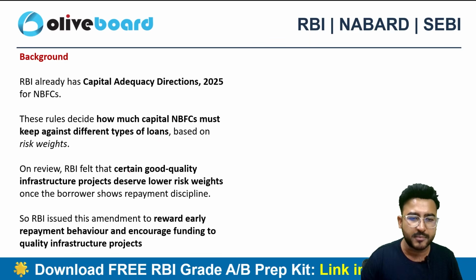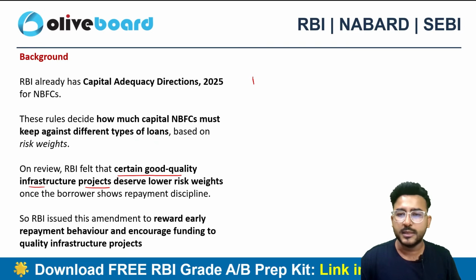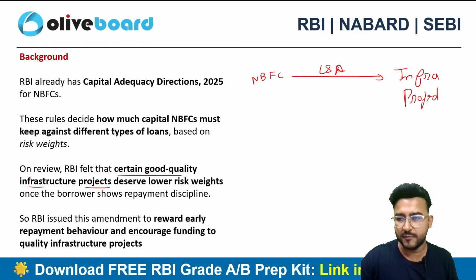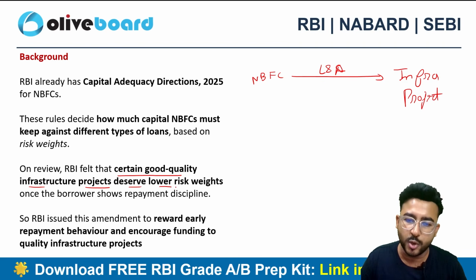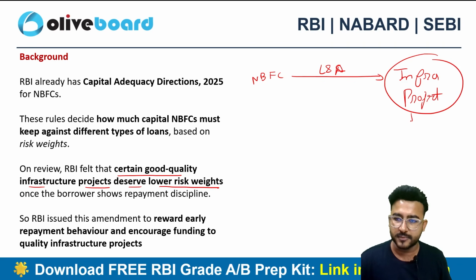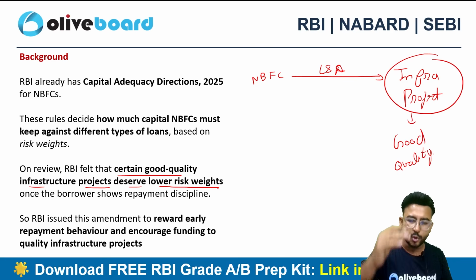Now on a review, RBI feels that certain good quality infrastructure projects, when the NBFC is giving loans and advances to infrastructure project loans, deserve a lower risk weight. Why? Because the infra projects are good quality in nature. So why not give a lower risk weight?